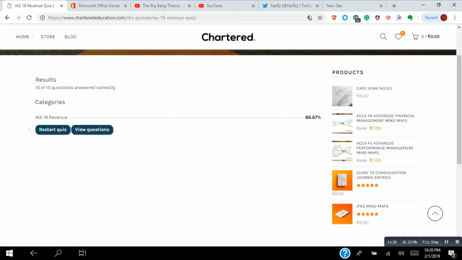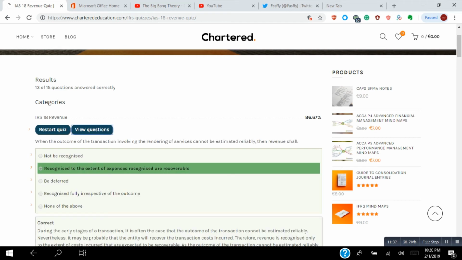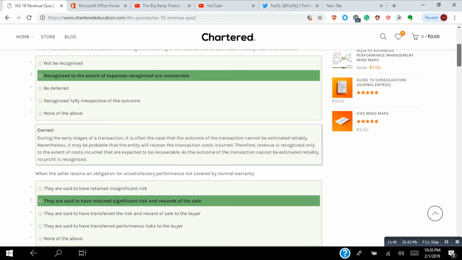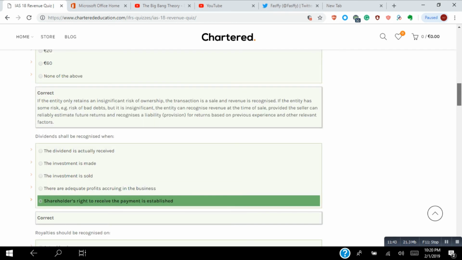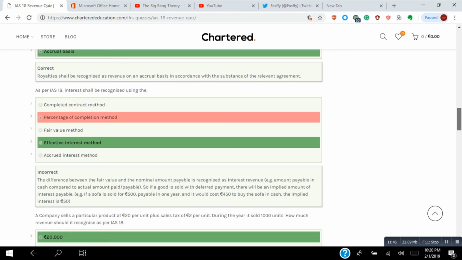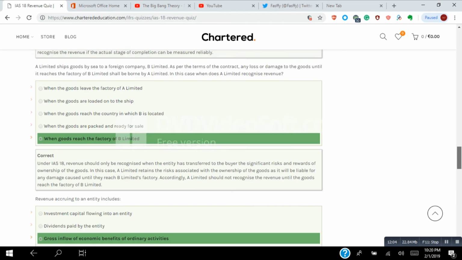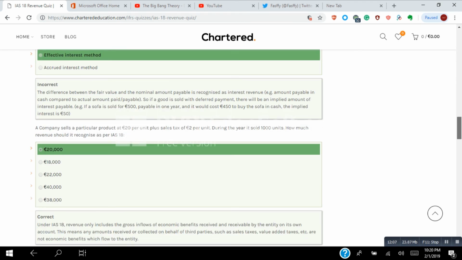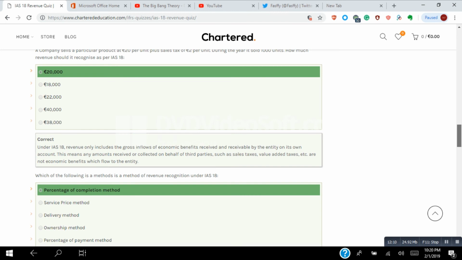So we finished the quiz. 13 of 15 questions answered correctly. For the incorrect ones, we can have the explanation as a recap. What two were the questions that we answered incorrectly? The first one was, as per IAS 18, interest shall be recognized using the effective interest method. The percentage of completion method is for IAS 11, construction contracts, not under IAS 18, which we are going to discuss in our coming videos.